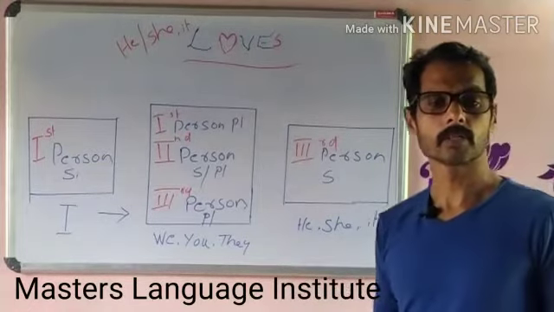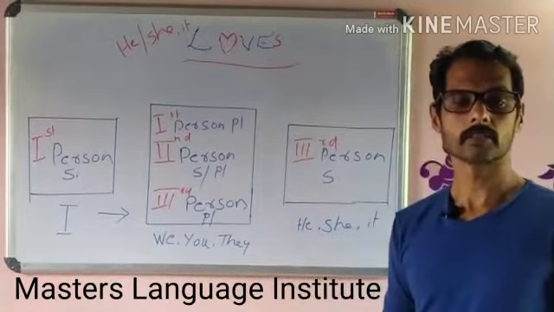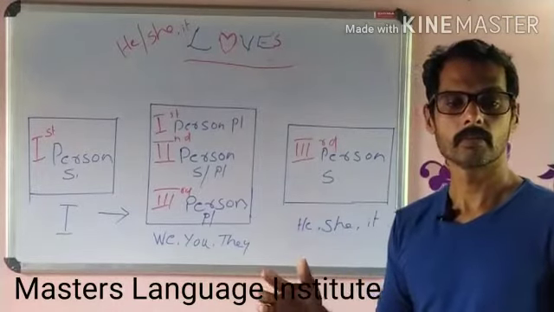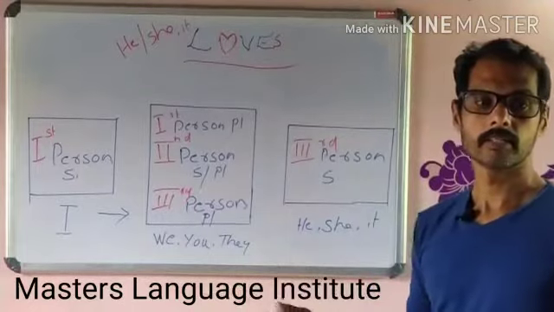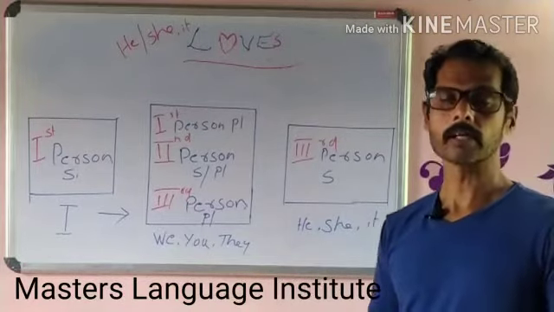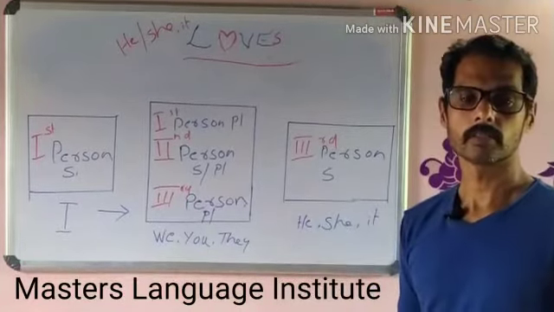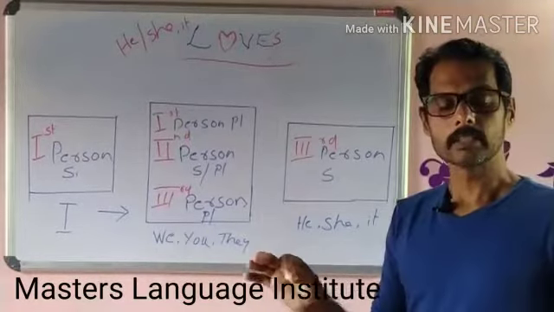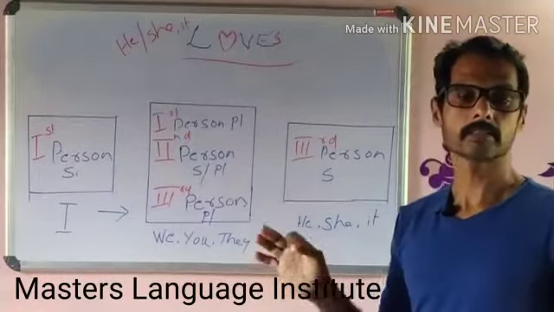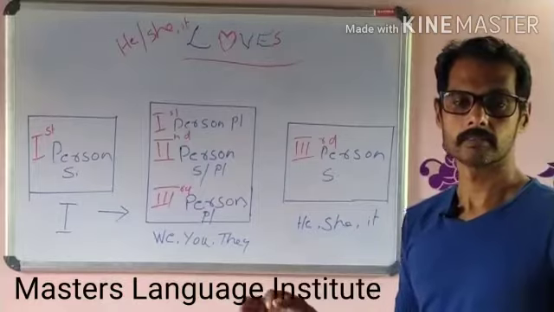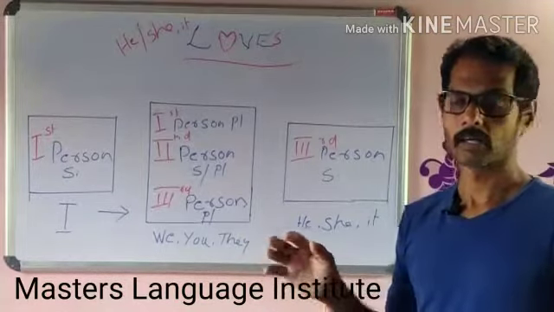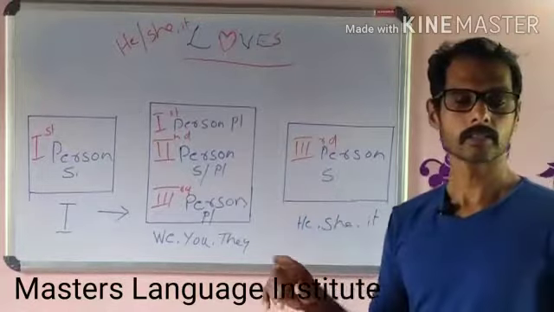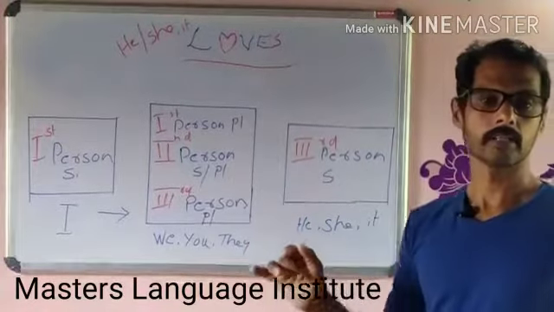Then, do you know in which contexts we use simple present tense? To tell about a habitual action. For example, I walk every day. We run together. She dances well. She sings well. He runs every day.